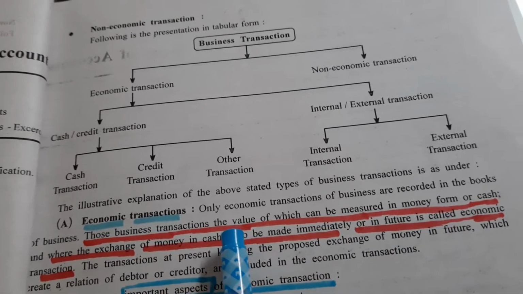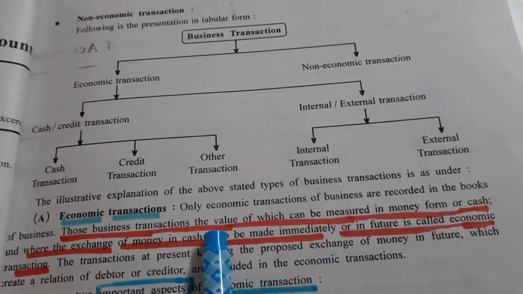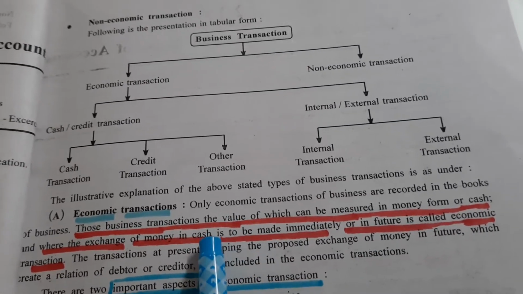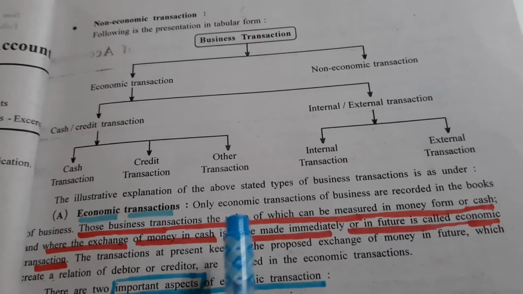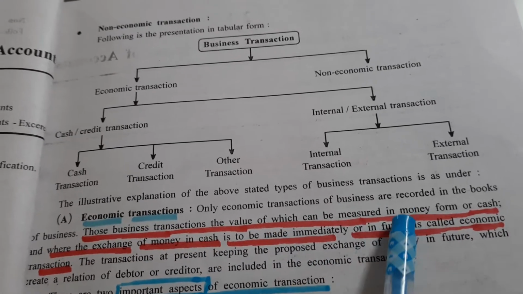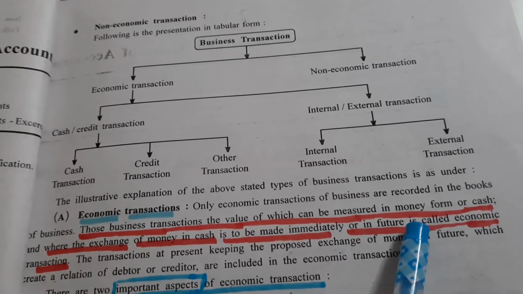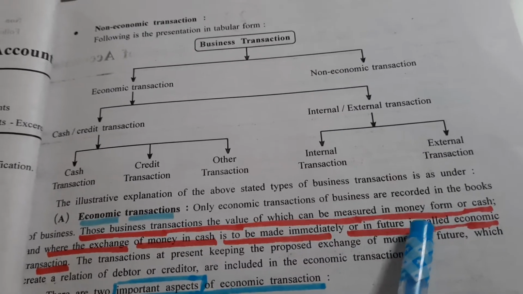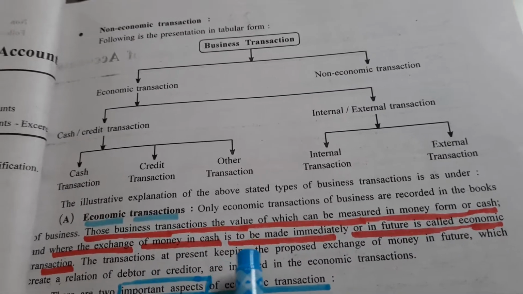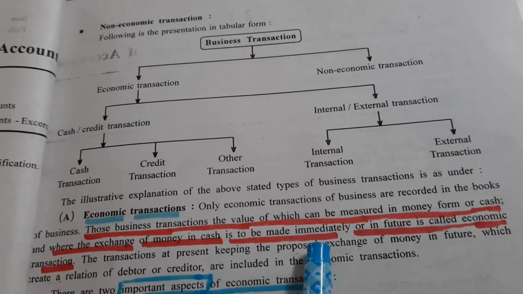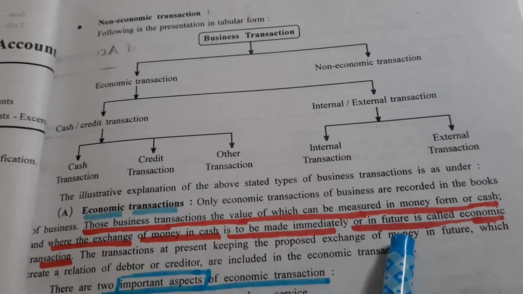So first, for economic transaction, it is that those transactions, the value of which can be measured in money or cash, and second, where the exchange of money in cash is done immediately or in future.